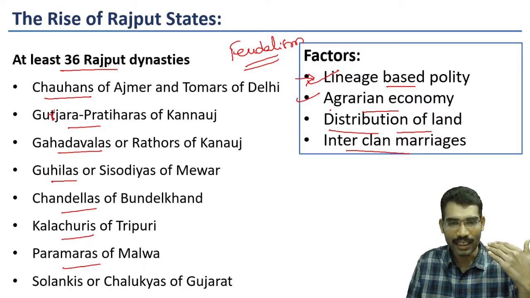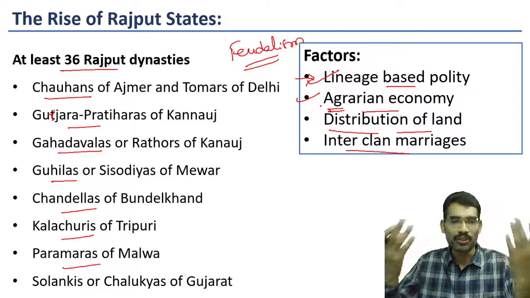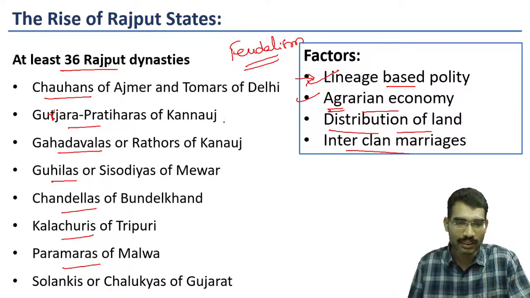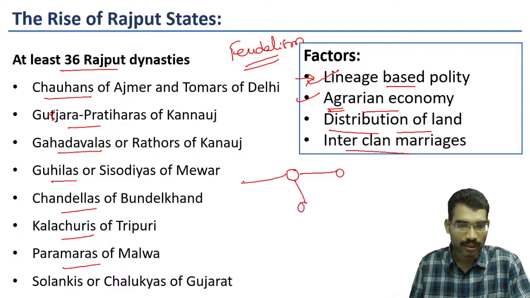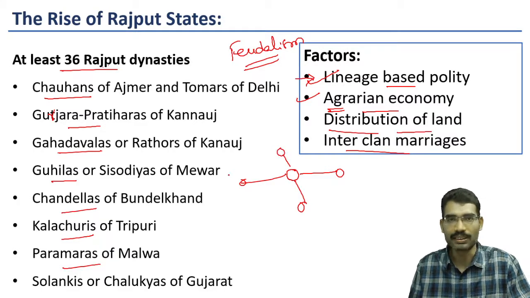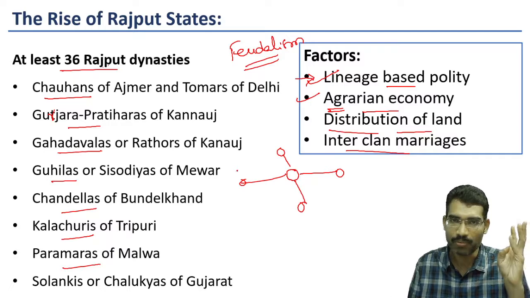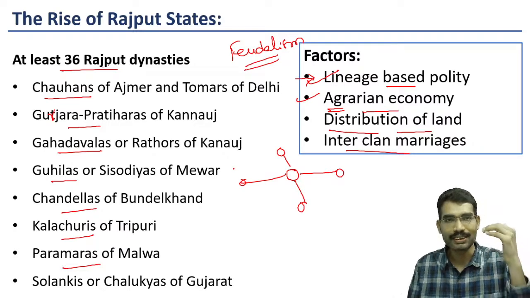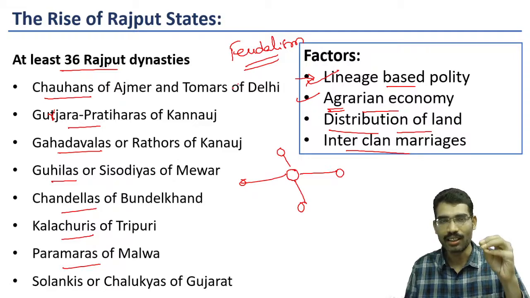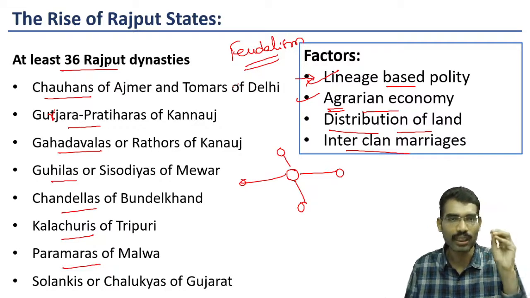This agrarian economy led to feudalism. Feudalism means centralized authority now supported by different small principalities. During the times of the Mauryas, it was a centralized administration. The decisions taken at the center were implemented at the local level.